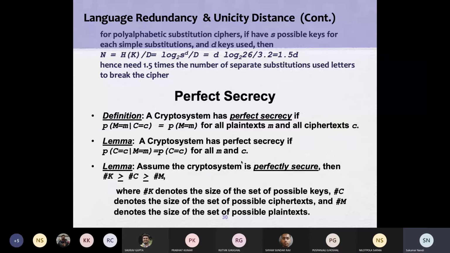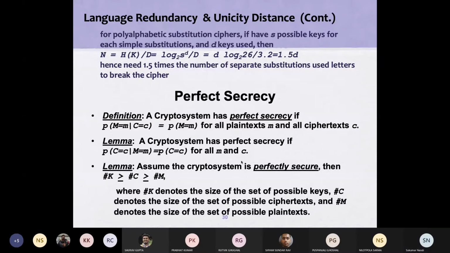So whatever lemma, definition and theorem comes up in perfect secrecy, our assumption is that each and every plain text can go to each and every ciphertext, depending on the key applied. The reverse is true: any ciphertext can be created from all possible plain texts, again based on the key. So the key set has to be as large as possible.